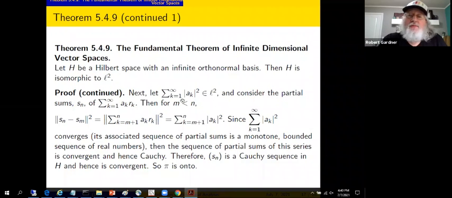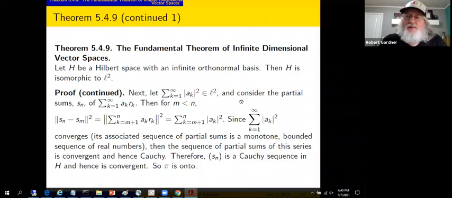So choose an arbitrary element of L2. We want to show it's the image of something in the Hilbert space under pi. So we're choosing the sequence A1, A2, and so forth to be a sequence in L2. That is, the sum from k equals 1 to infinity of the modulus of a sub k squared is finite; it is square summable. I need the moduli if we're dealing with complex numbers.